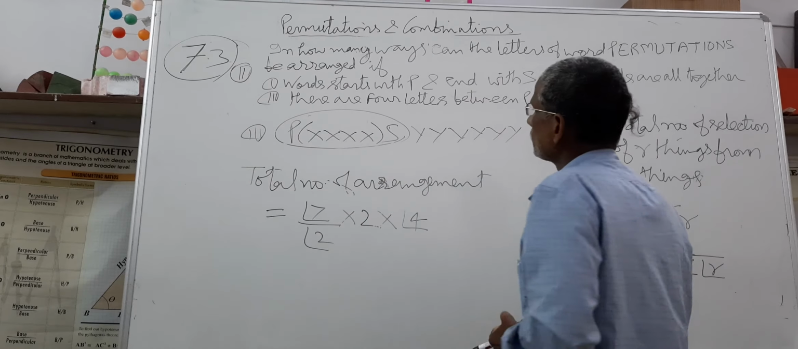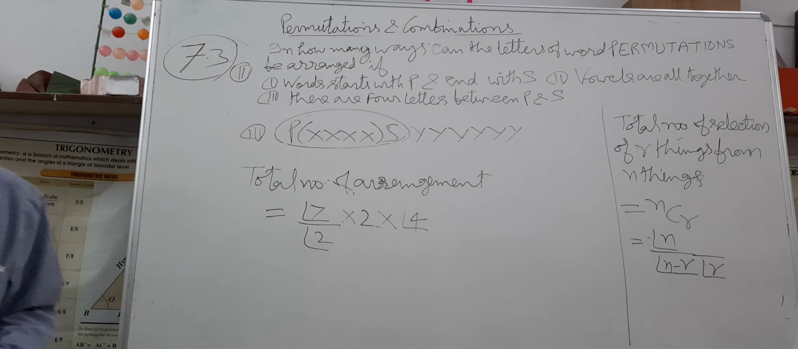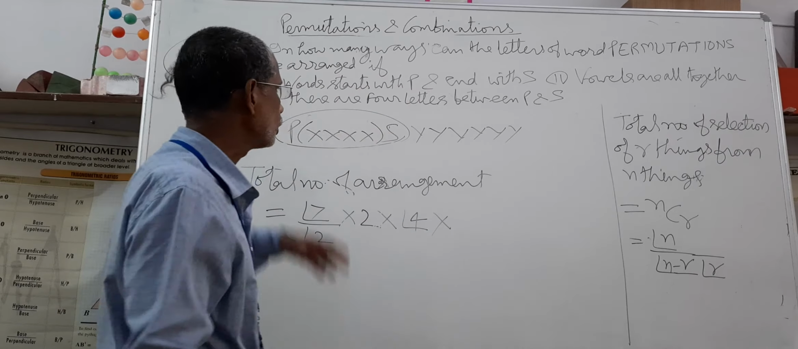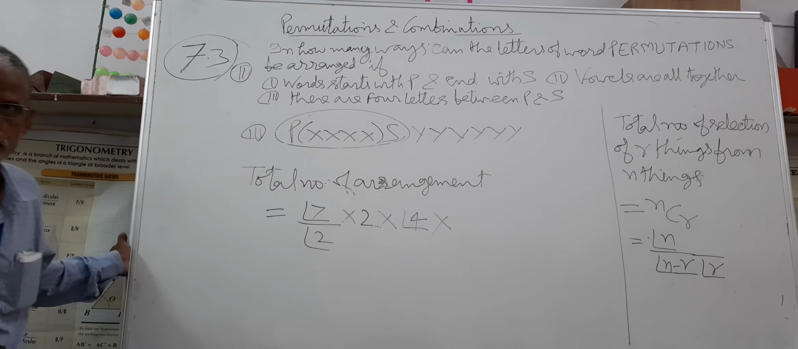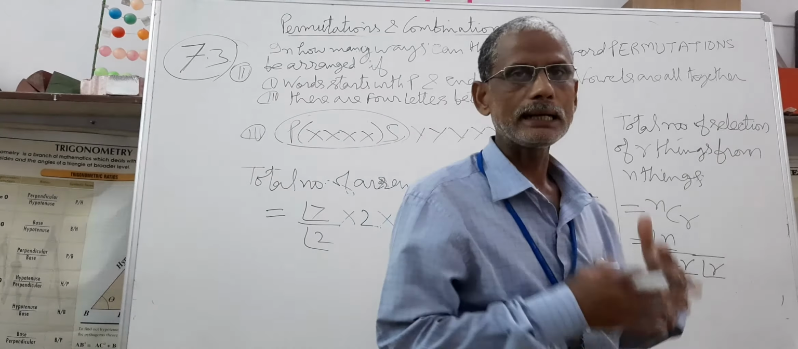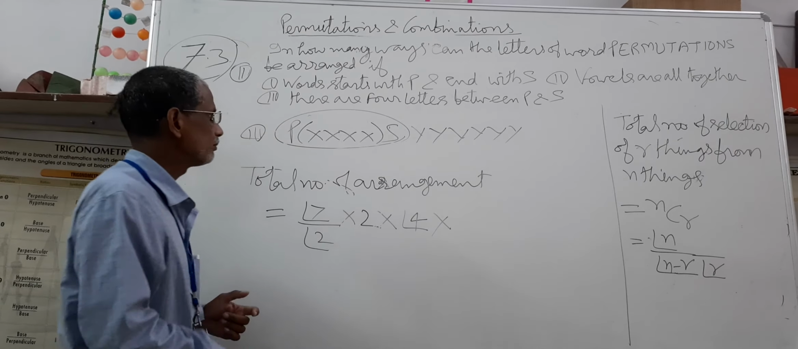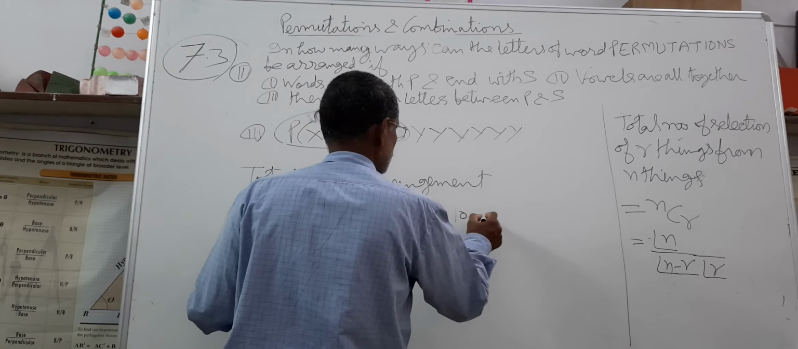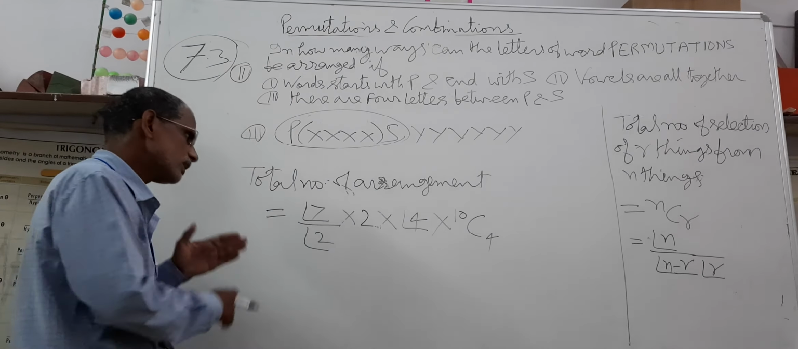But which 4 characters are inserted here? Question again arises. In how many ways can we select 4 characters to insert between P and S? Apart from P and S, we have total 10 remaining characters. Among the remaining 10 characters, we can select 4 characters to insert here in 10C4 ways. This is your answer.